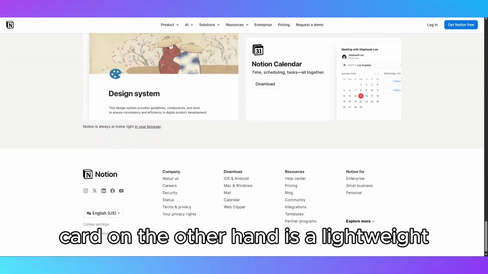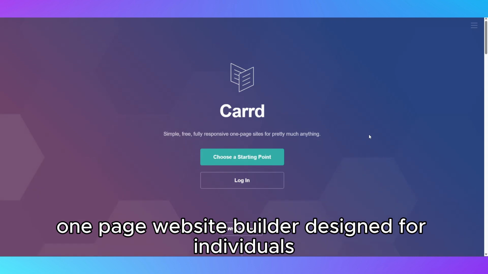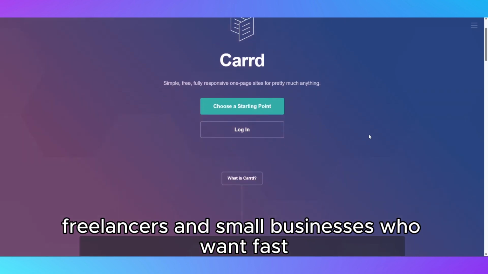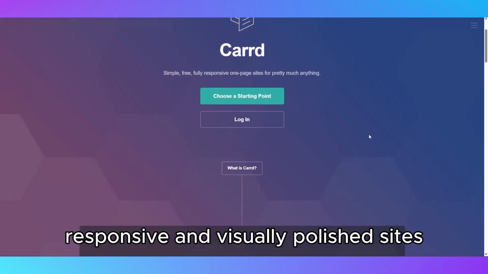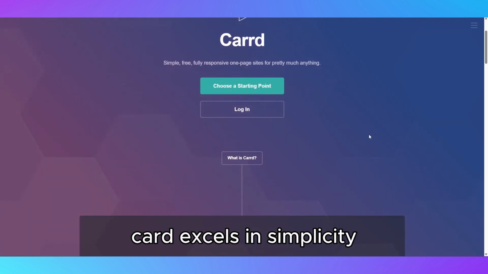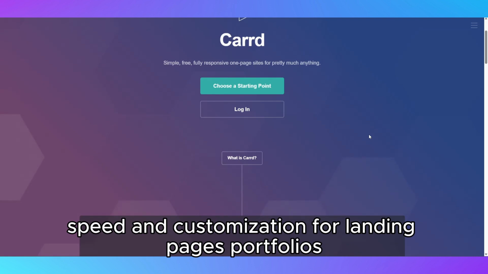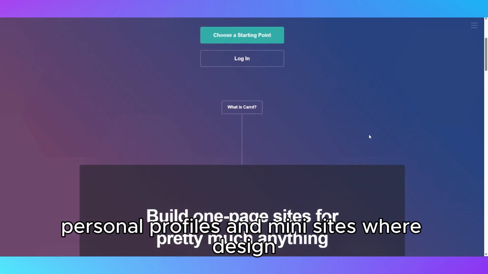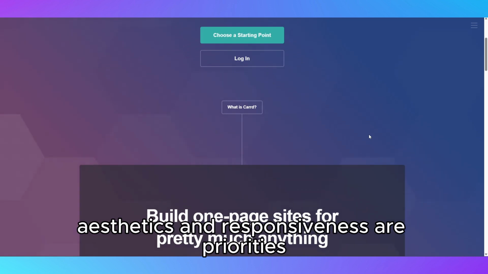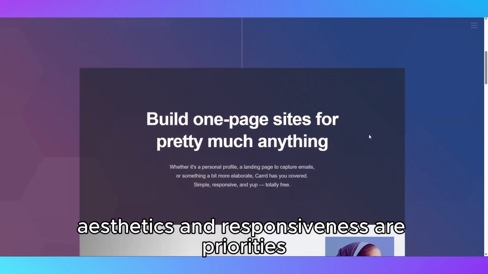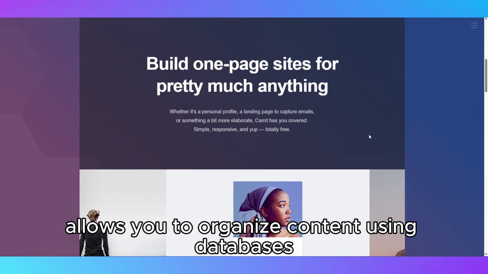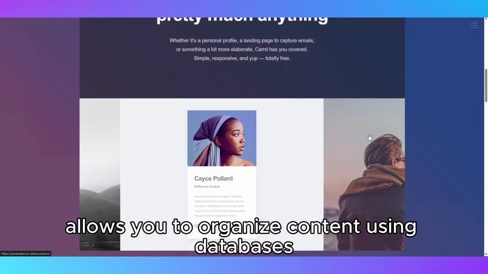Card, on the other hand, is a lightweight, one-page website builder designed for individuals, freelancers, and small businesses who want fast, responsive, and visually polished sites. Card excels in simplicity, speed, and customization for landing pages, portfolios, personal profiles, and mini sites, where design aesthetics and responsiveness are priorities. When we compare core features, Notion as a website allows you to organize content using databases, pages,